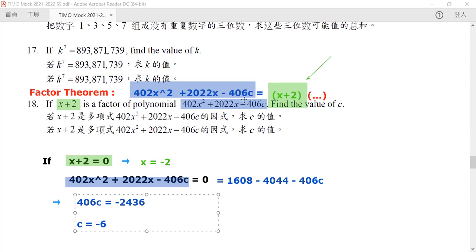Okay, so this is the end of the number theory. Are there any questions? If not, then we will proceed to the next part, which is geometry. Okay, so now let's look into this.